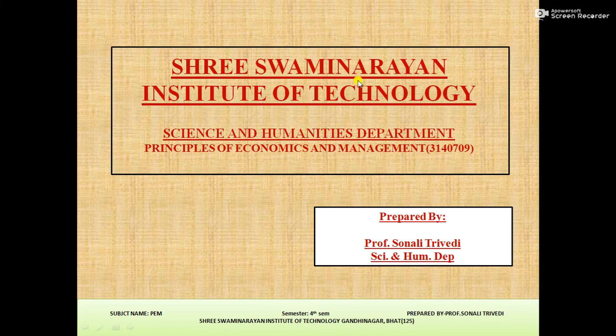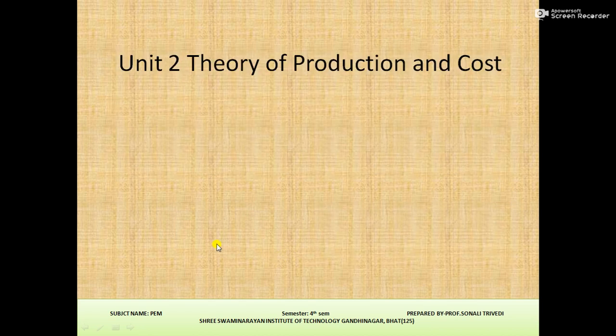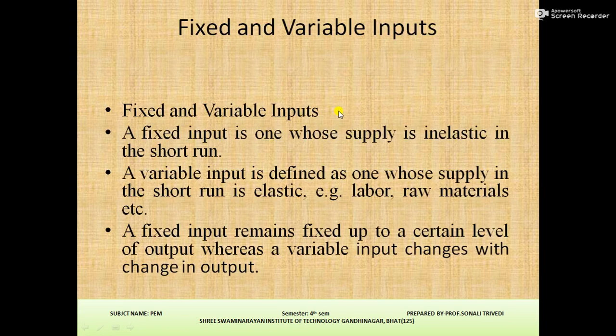Principles of Economics and Management. The subject code is 3140709. Principles of Economics and Management. So let's start. Unit number 2, Theory of Production and Cost. Unit 2, Theory of Production and Cost.